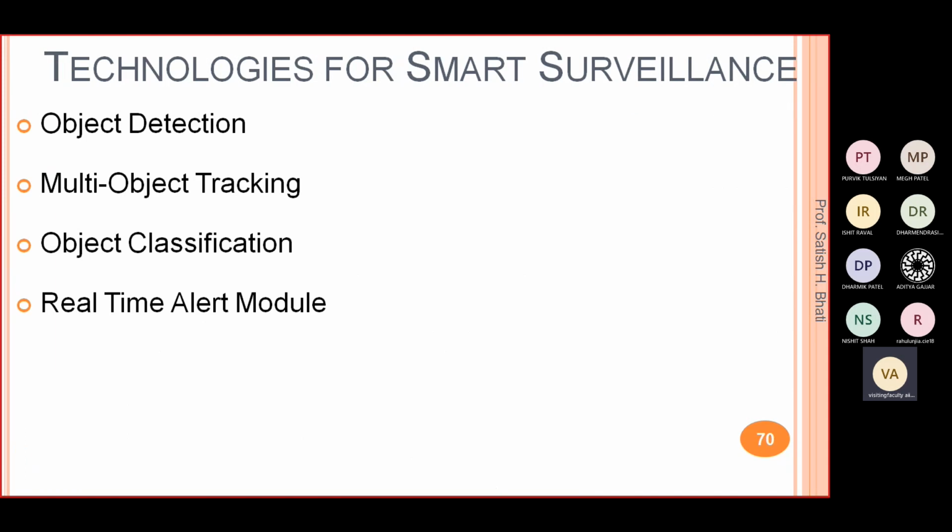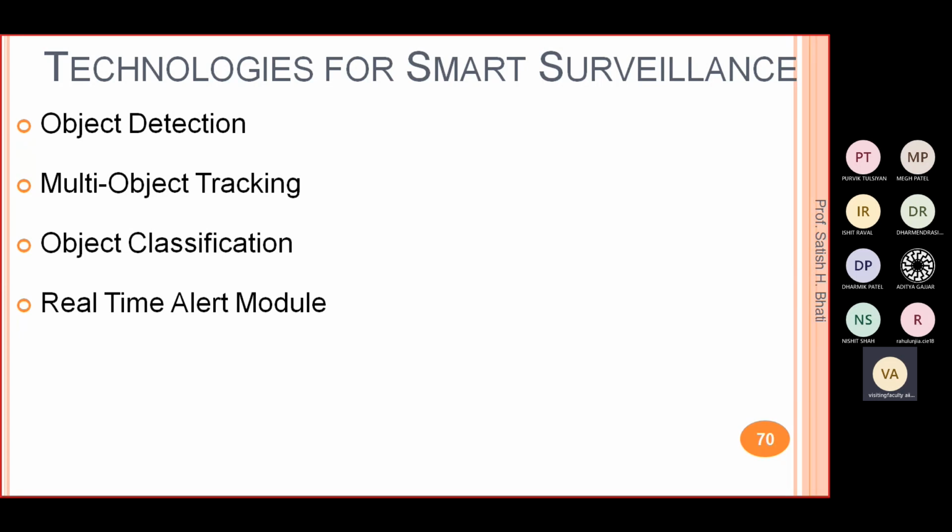The technology which we are using in smart surveillance, that we already have discussed: we need to do object detection, sometimes multi-object detection, and object classification. In your video or image you have multiple objects, like humans, animals, different types of vehicles, buildings, and other objects.